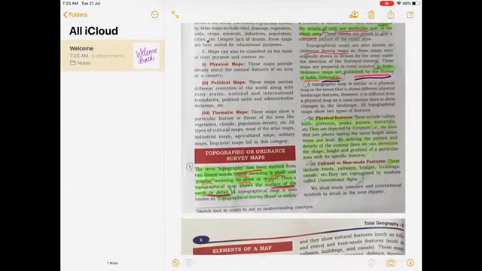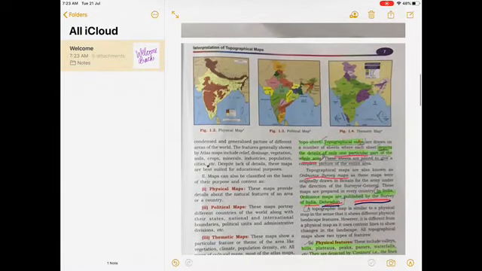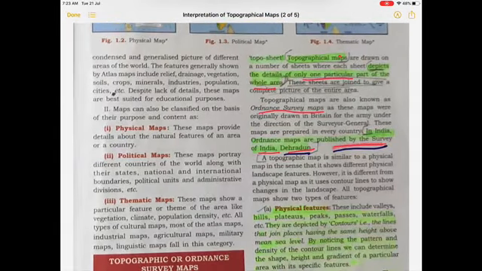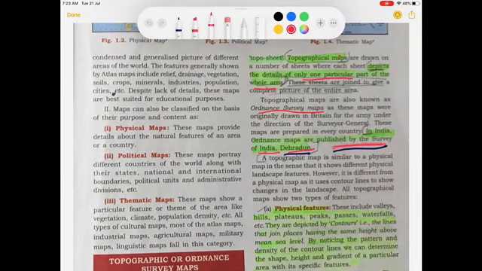In India, the topographical maps are prepared by the Survey of India department and its headquarters is at Dehradun. In Chandigarh, its office is in Sector 32. The topographical maps show the detail of one particular part of the whole area.